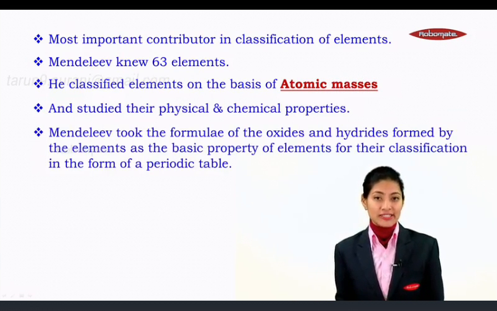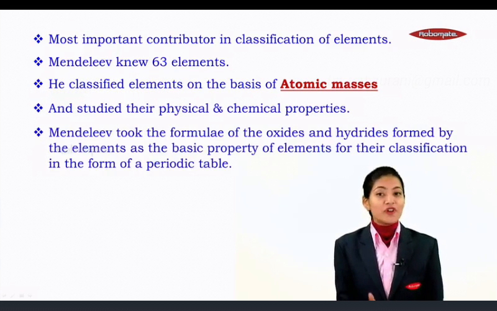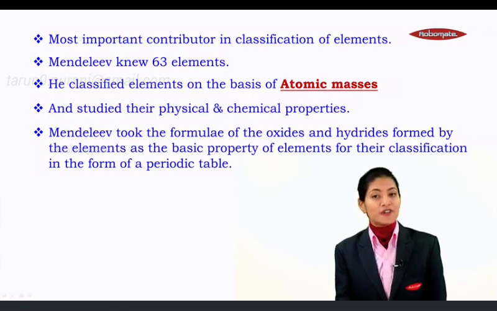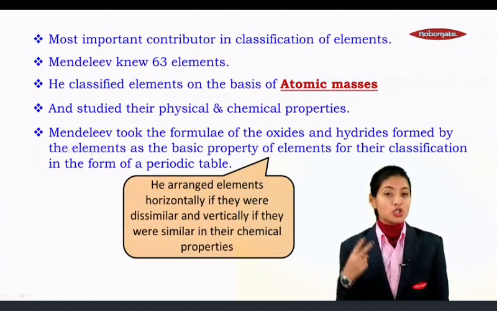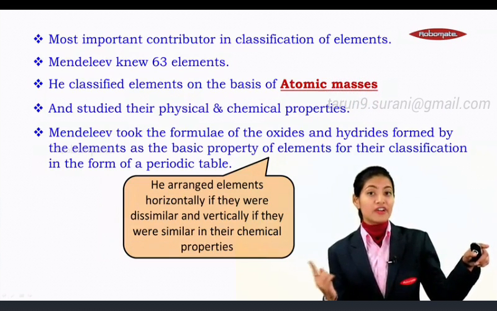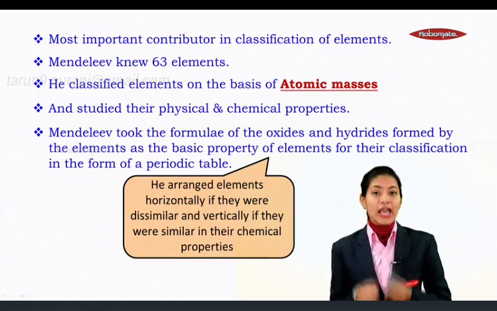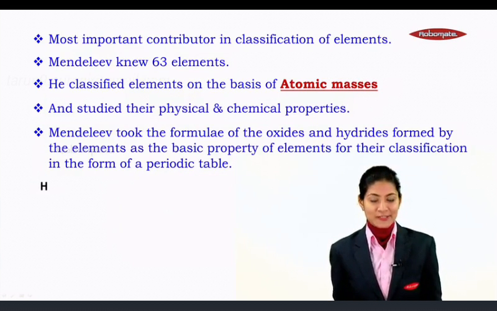He took the formula of the oxides and hydrides which were formed by the elements as the basic property of elements for their classification in the form of a periodic table. He arranged elements in two manners. He arranged them horizontally if they were dissimilar in properties, and vertically if they were similar in their chemical properties.